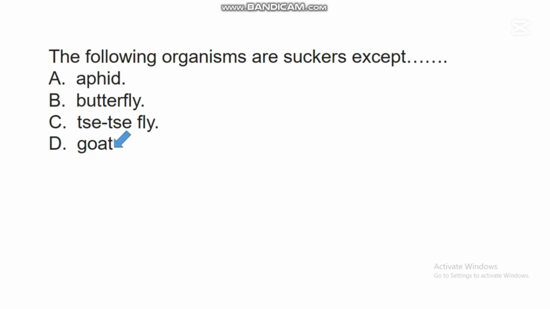So all the options we have here apart from D are suckers. They are organisms that obtain their nutrients by sucking juices from other organisms. So aphid is a sucker, butterfly is a sucker, sassafly is a sucker, but goat is not a sucker.